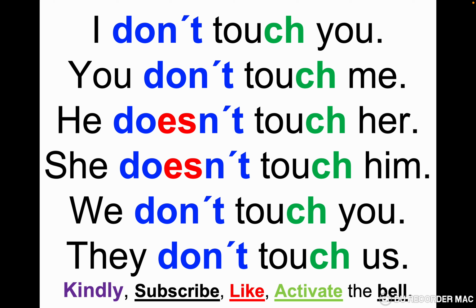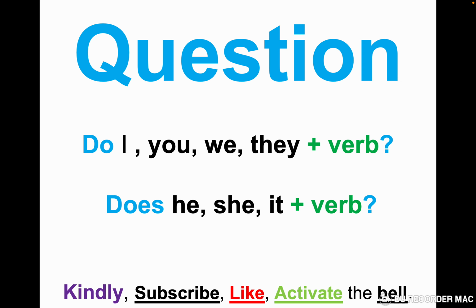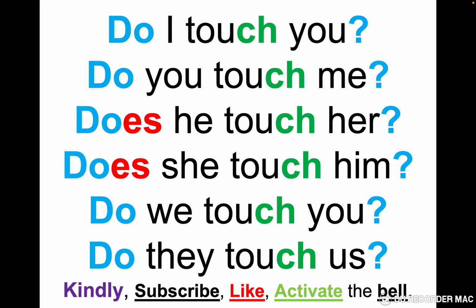I repeat, in the negative form and the question form, the verb doesn't change with all the pronouns. But you need to write in the negative form, he doesn't and she doesn't. Let's see the question form. Do I touch you? Do you touch me? Does he touch her? Does she touch him? Do we touch you? Do they touch us?